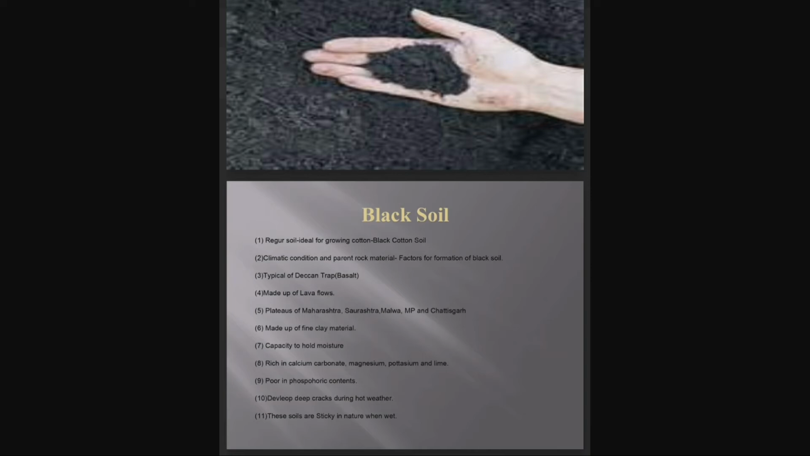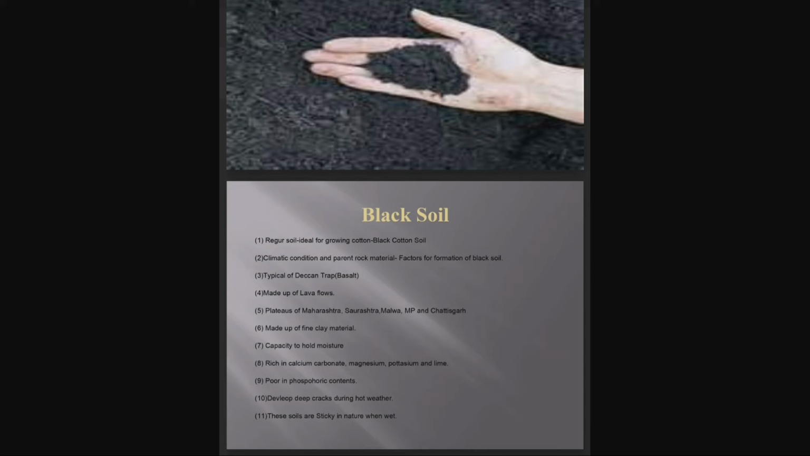Now, let's see how this black soil is formed. Climatic condition and the parent rock material. These are the two factors that lead to the formation of black soil. This type of soil is typical of the Deccan Trap region spread over the northwest Deccan Plateau and is made up of lava flows. They cover the plateaus of Maharashtra, Saurashtra, Malwa, Madhya Pradesh and Chhattisgarh and extend in the southeast direction along the Godavari and the Krishna valleys.